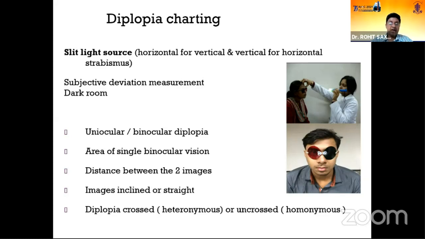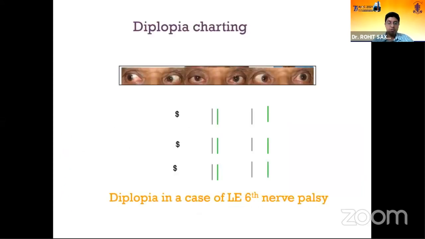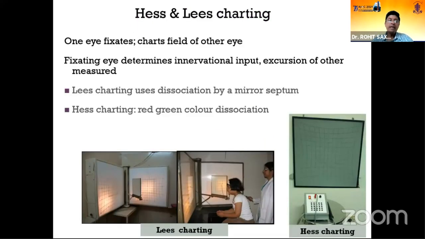The moment the images are inclined or the patient complains of even slight inclined or torsional diplopia, you're considering cyclovertical muscles as the cause. So this is the way a patient of sixth nerve will present with diplopia maximum in the direction where the muscle is underacting. Hess or Lees charts can be used to demonstrate the deviation. It helps in understanding strabismus, paretic strabismus, which is not easy to understand, and also in follow-up.